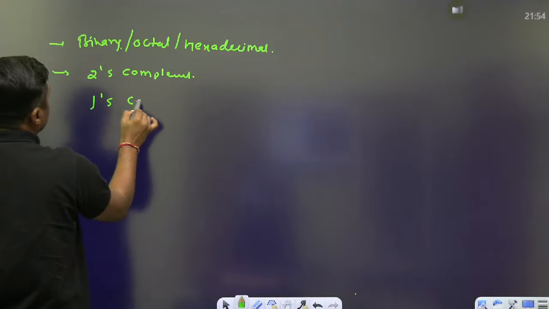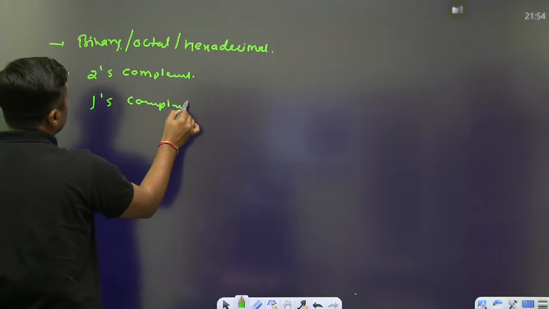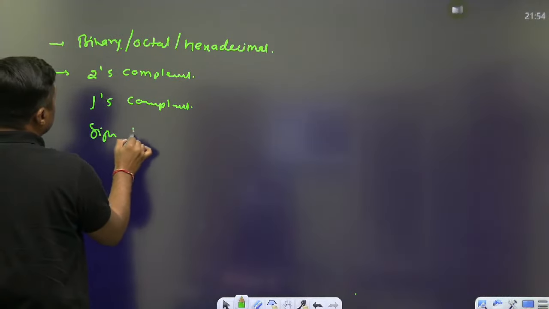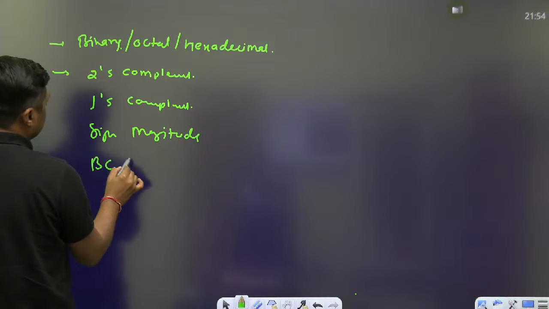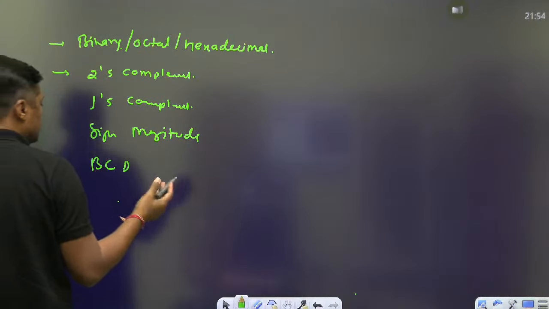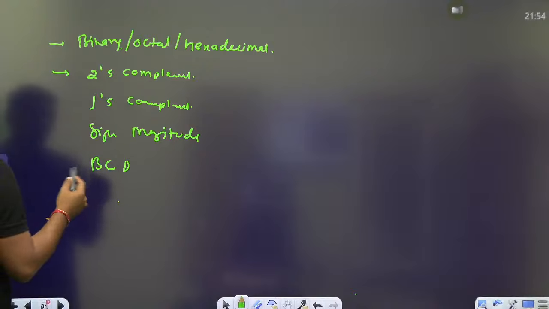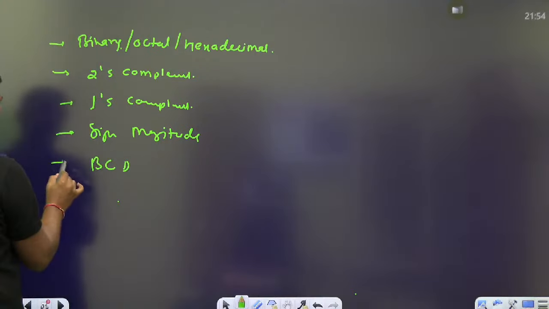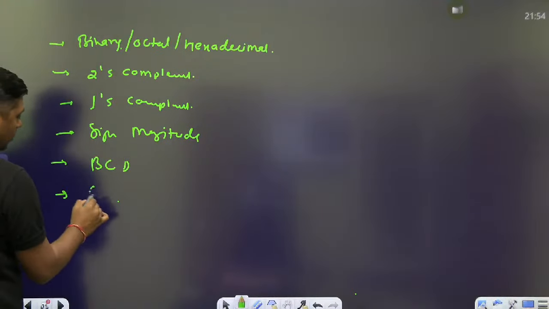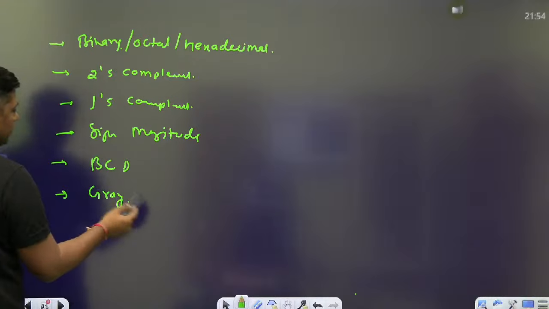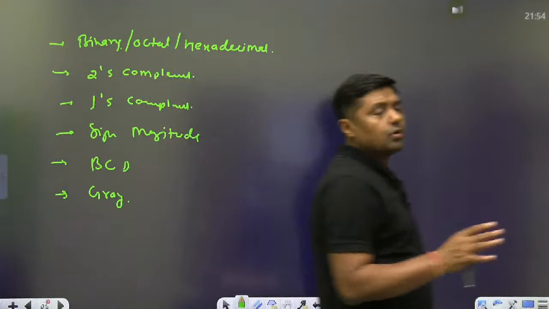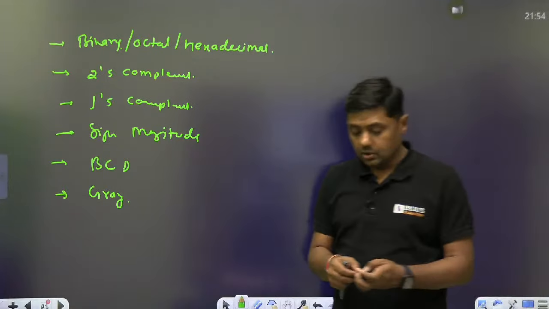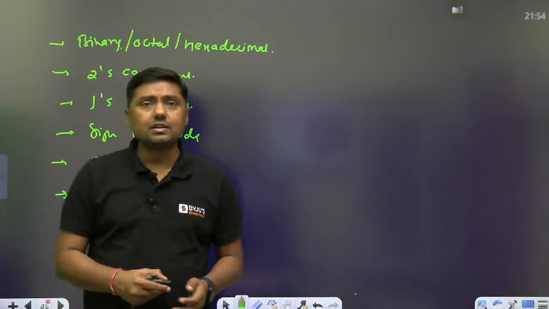sign magnitude, then all the BCDs, meaning 8421, XS3, 2421, right? All the BCD codes, and then finally gray code, gray to binary, binary to gray, addition, subtraction, normally this type of questions. Okay then, so I hope you have enjoyed the session, everyone.